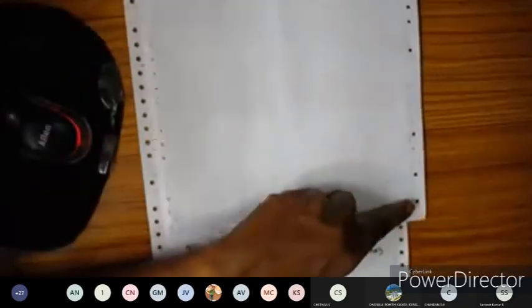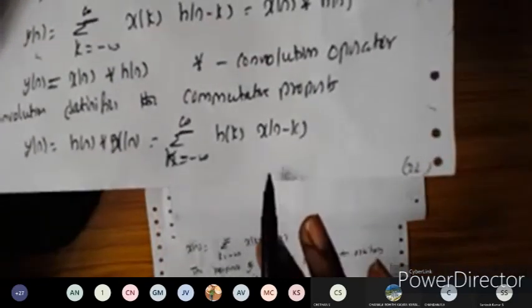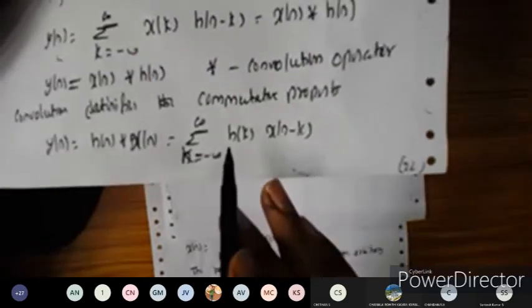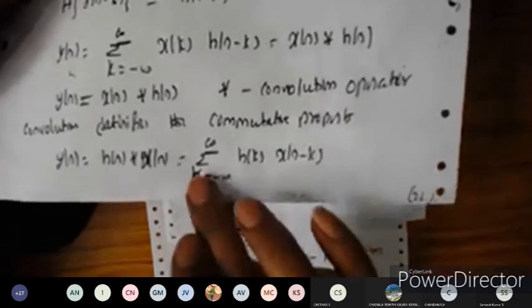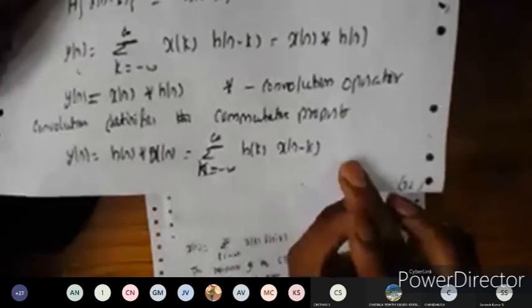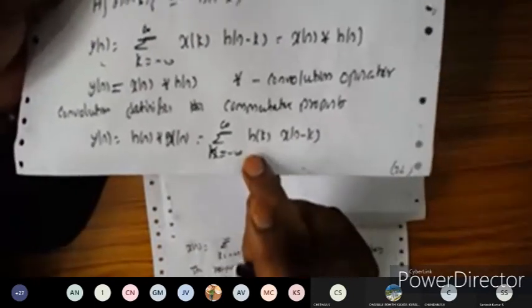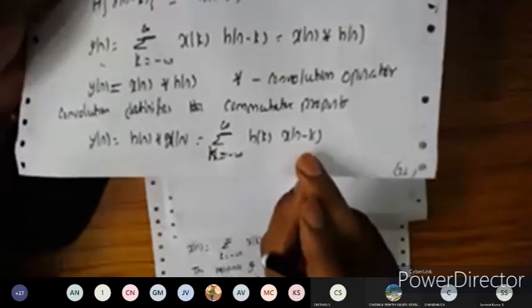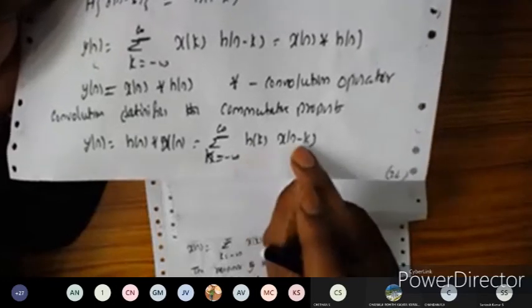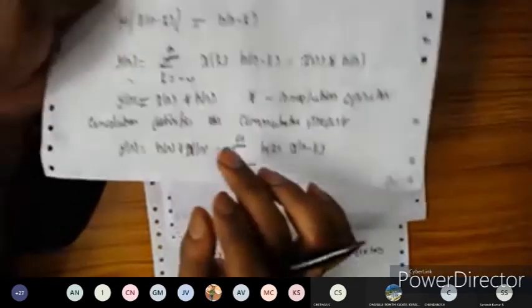In convolution, we shift one sequence; n minus k is nothing but shifting of one sequence. The other sequence we keep constant, and we multiply and add. The summation is addition, and this is multiplication. So convolution consists of three operations: one is shifting of the signal, another is multiplication of the signals, and the other is addition. All three together constitute the convolution sum. This convolution satisfies the commutative property, so we can take the convolution either way.